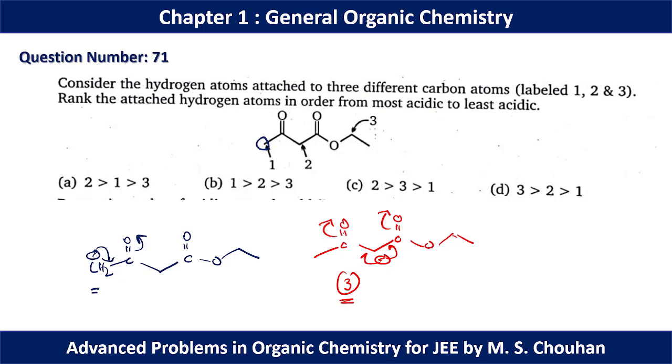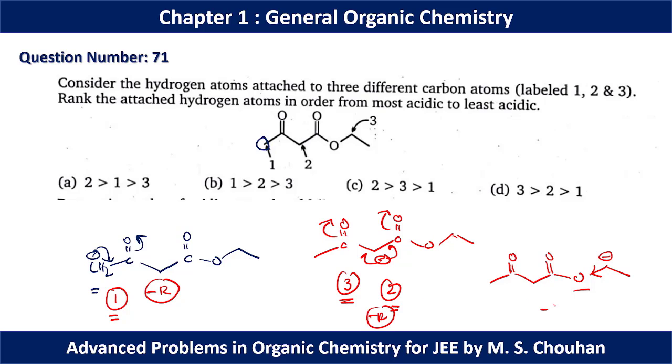So between position 1 and position 2, position 2 is much more stabilized. Now for position 3, we can draw the conjugate base like this, and this conjugate base is stabilized only by the minus I effect. So here we have resonance effect, here we have resonance effect, and here we have only minus I effect.